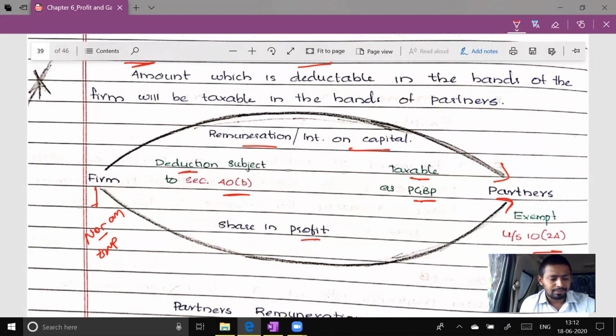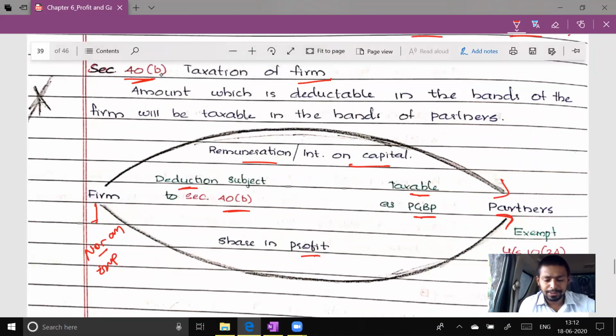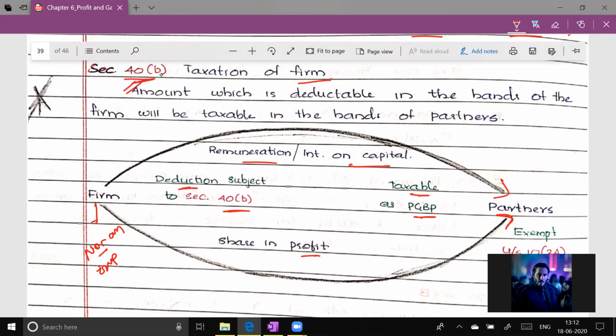Is this basic chart clear? Yes. Okay. Now this sentence you should read and remember. Sir, how much is taxable in the hands of partner? Is the whole amount taxable? Answer is no. How much is taxable in the hands of partner depends on how much was allowed to the firm. So the amount which is deductible in the hands of the firm will be taxable in the hands of partner. This is the important sentence that you should understand.